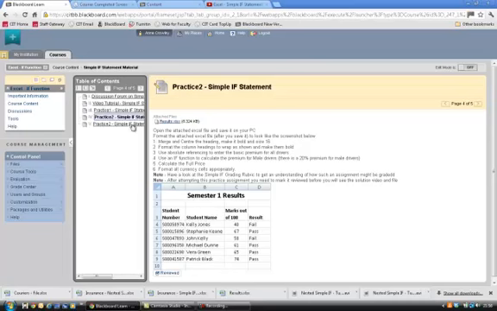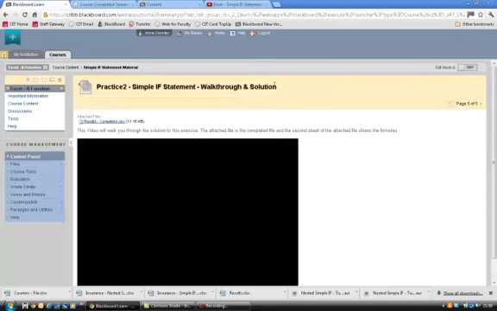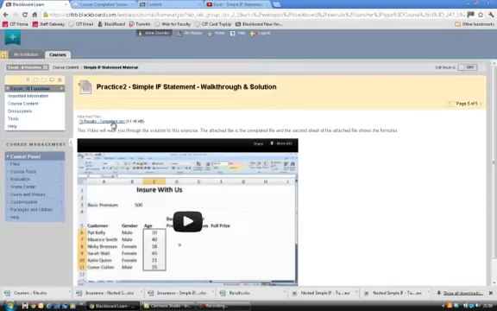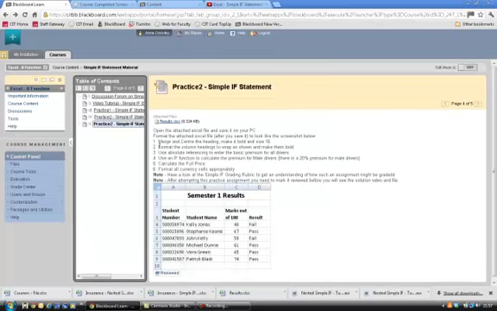practice 2 here, and this is a walkthrough and solution. So attached in this case is the completed file with two sheets in it. The first sheet being the completed sheet that you should see, and the second sheet being the sheet showing the formula to show you the correct formula. And the video will also walk you through the solution. However, I'd strongly encourage you to have a good attempt yourself first before you mark that reviewed, and you've got 2 practice files there to work with for the simple if statement.